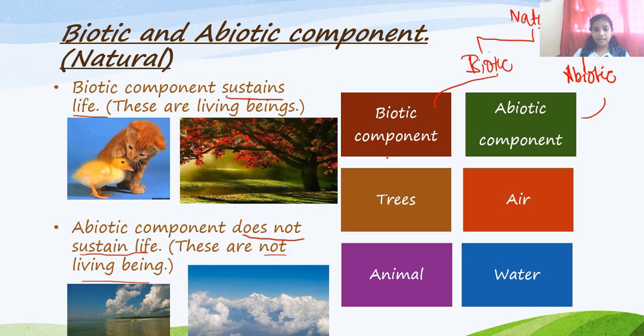Now we will talk about examples of biotic components, which include trees, animals, birds, etc. For the abiotic component, we have air, water, sand, etc. Okay, I hope it's clear for you what biotic and abiotic components are. So let's move to the next. I hope you are getting the point of view I am telling you.